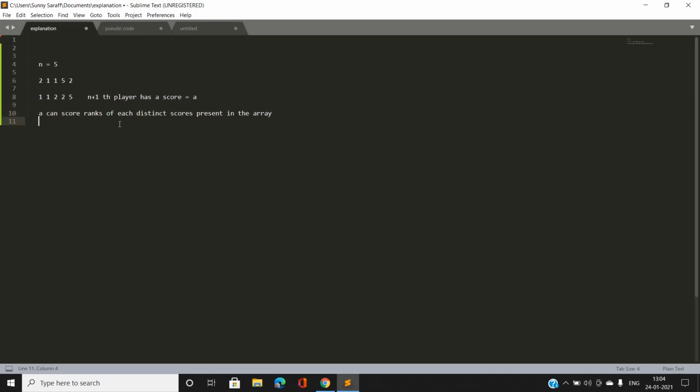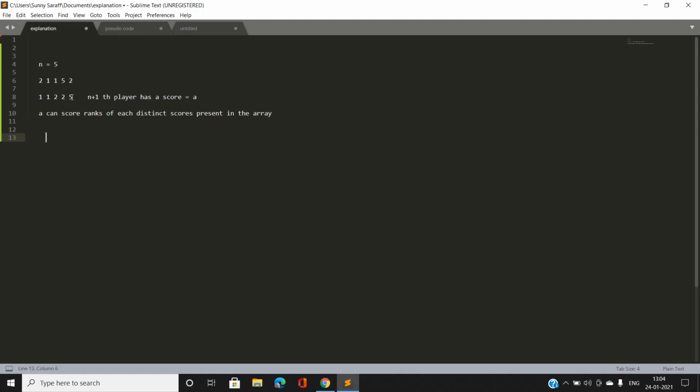There is one more key observation: a can acquire the rank of any of the distinct elements present in the array, plus we have to add one more value.